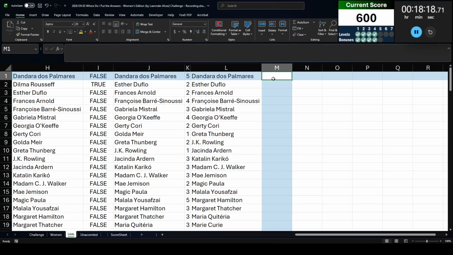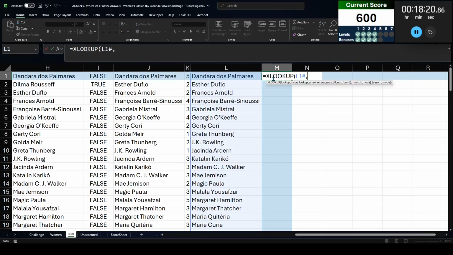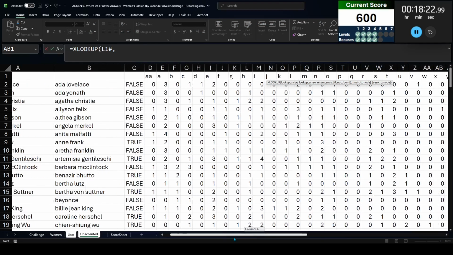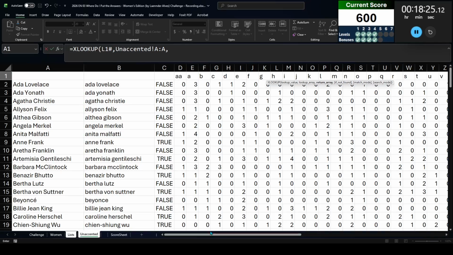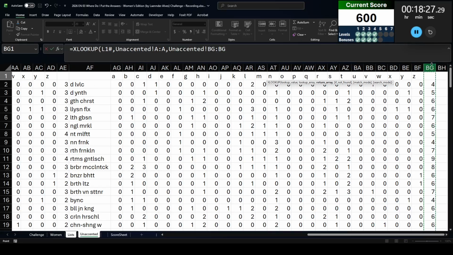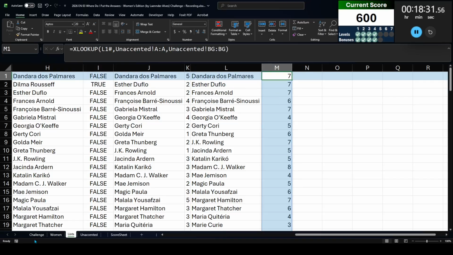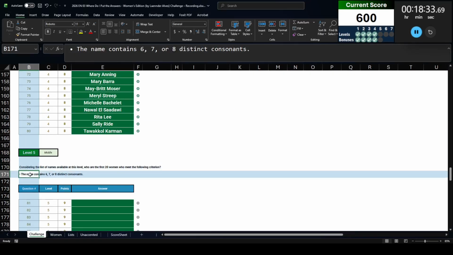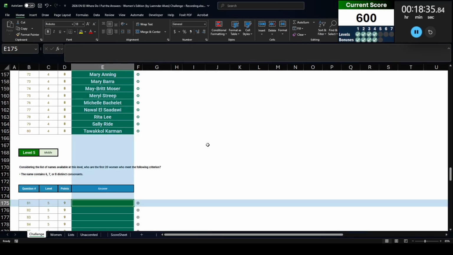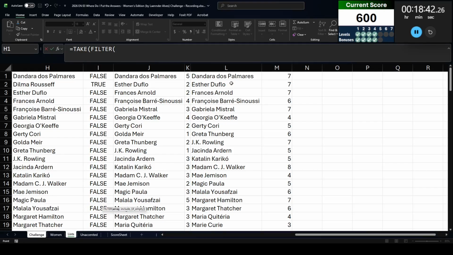Let's go back to this list here. Once again, we're going to XLOOKUP this into column A on this sheet, and then return the number of unique consonants, which is in column BG. Right. So we have 7, 7, 7, 6, 7, 4, etc. Now for this level, they want to know how many names contain 6, 7, or 8 distinct consonants. So once again, let's filter this list here.